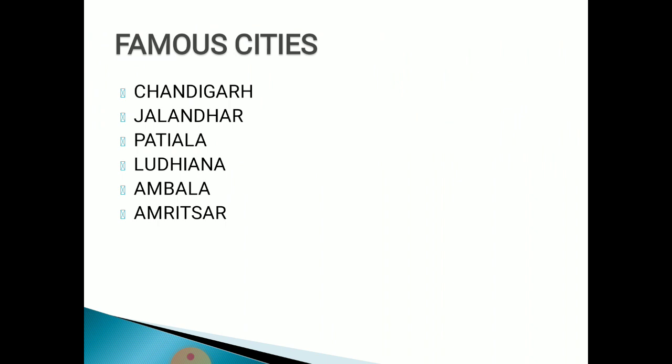Now the famous cities of Satluj basin are Chandigarh, Jalandhar, Patiala, Ludhiana, Ambala, Amritsar. The crops which we discussed in the earlier slide, dear students, these crops are grown in places like Chandigarh, Jalandhar, Patiala, Ludhiana, Ambala and Amritsar. These are the famous cities of Satluj basin.